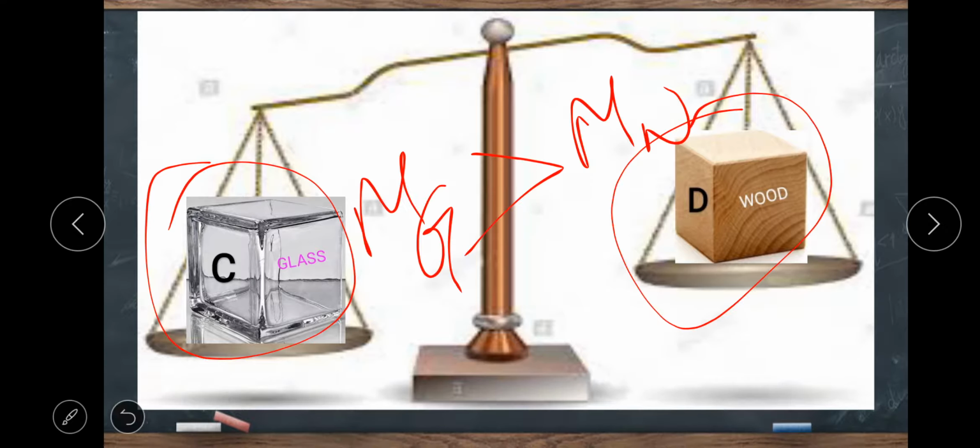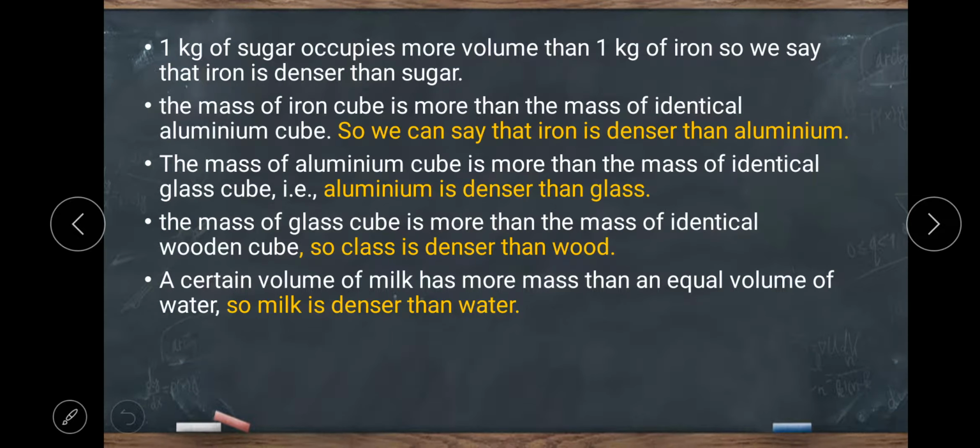In the last slides, what we have all discussed, the conclusion is here: 1 kg of sugar occupies more volume than 1 kg of iron. So we can say that iron is denser than sugar, which means, in other words, the particles of iron are closely packed while those of sugar are loosely packed.